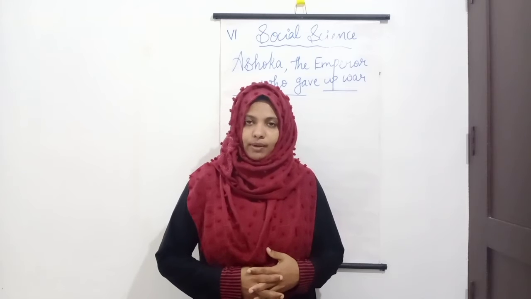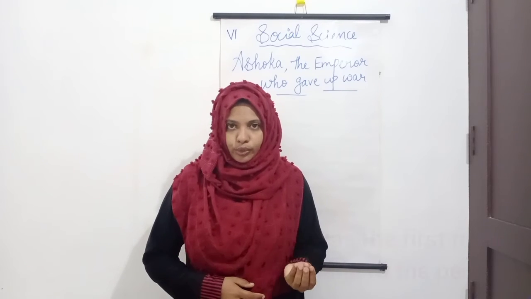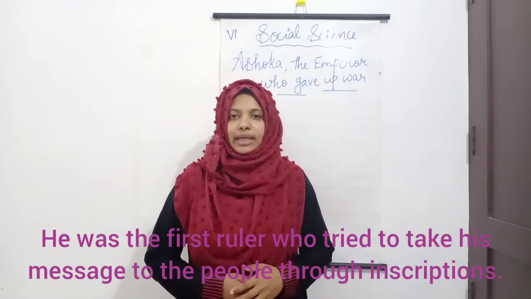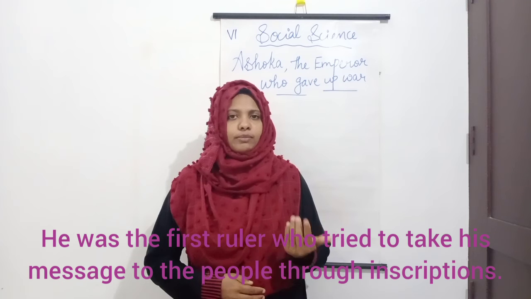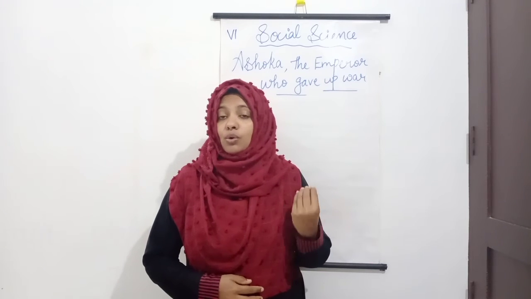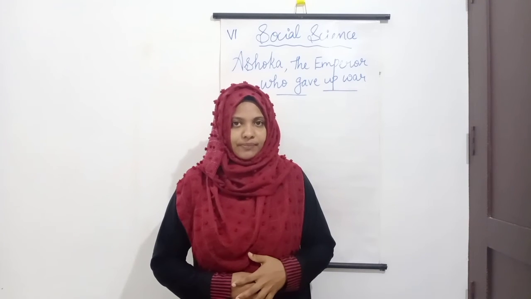Let's begin, check about Ashoka, a unique ruler. The most famous Mauryan ruler was Ashoka. He was the first ruler who tried to take his message to the people through inscriptions. Do you remember, children, what do you mean by inscription? Writings on hard surfaces like metal, stone or bricks.